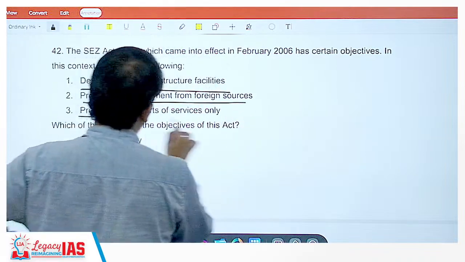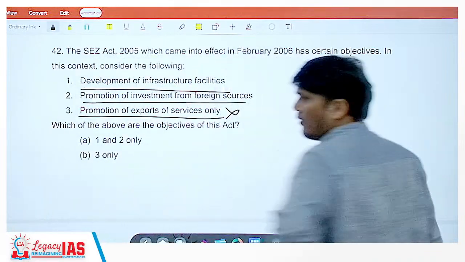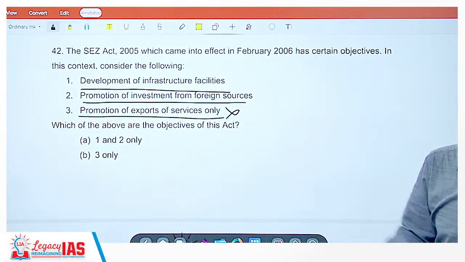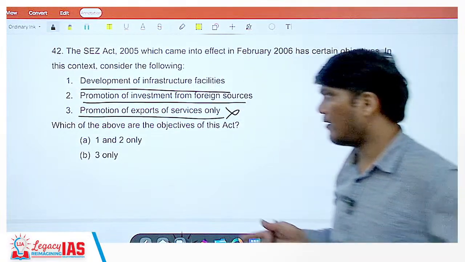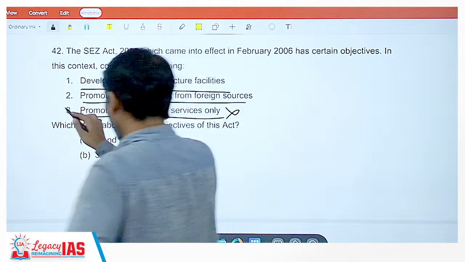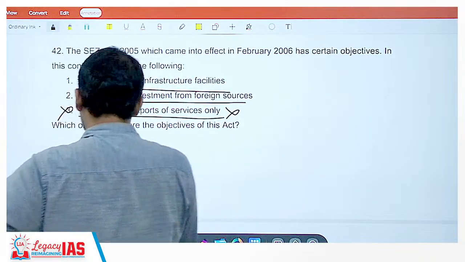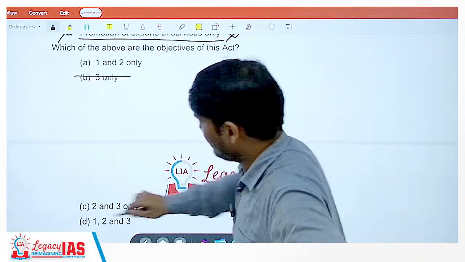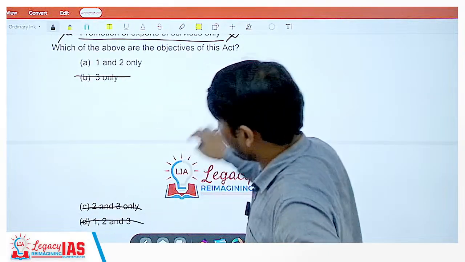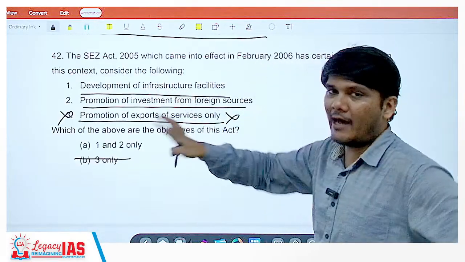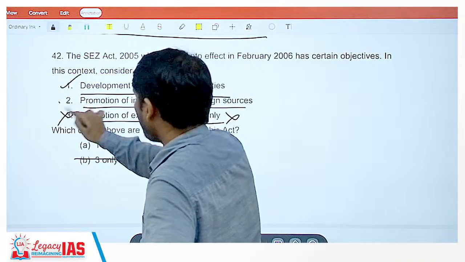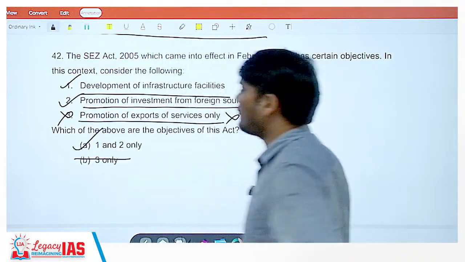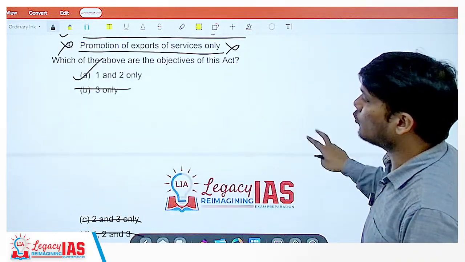Promotion of exports of service only, no. Promotion of export of goods as well, not just service, no. So 3 would be wrong. Since 3 is wrong, statement 1 and 2 are correct. So the correct answer is option A, that is 1 and 2.